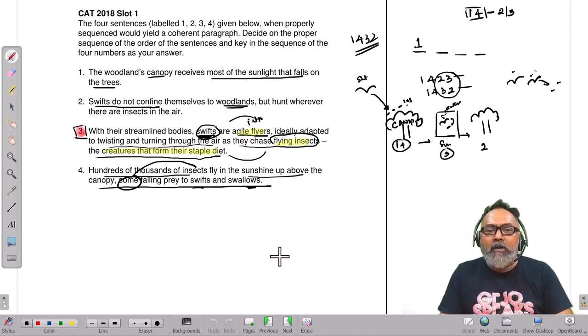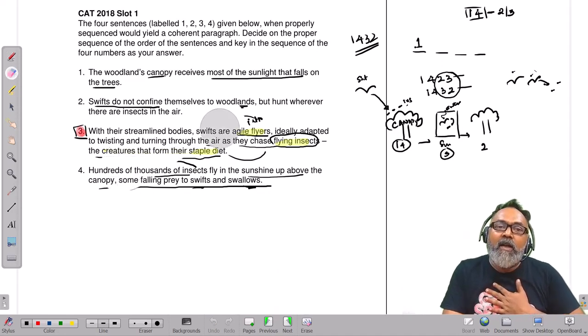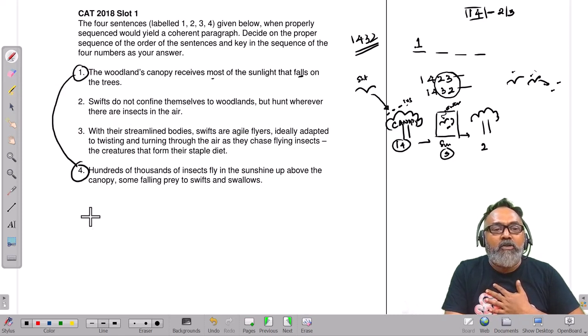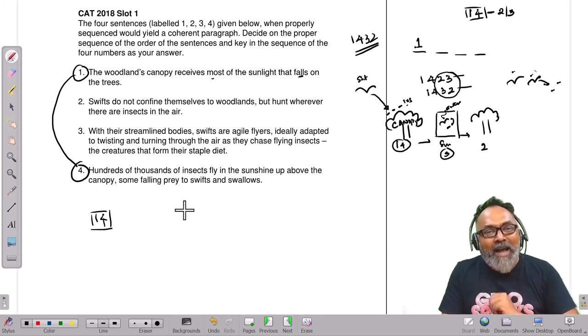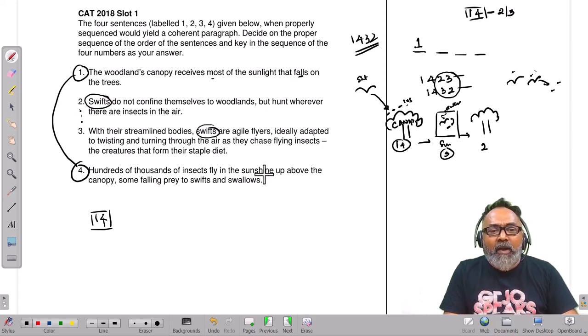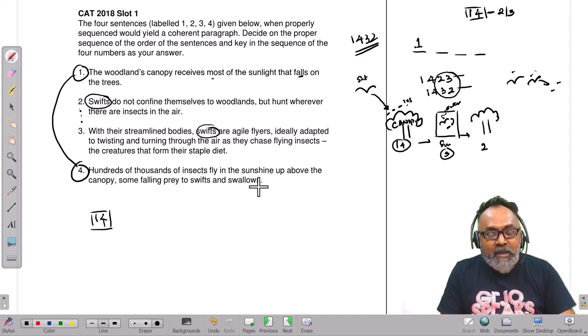It's quite possible. The way in which I see it, and let's keep our life very, very simple: I see the block between 1 and 4. That's a clean block. There is no doubt. 1 and 4 is a very, very sure block. No issues, no doubt, absolutely certain. Then I want to figure out these two. Both are talking about swift. Okay, so let's see.